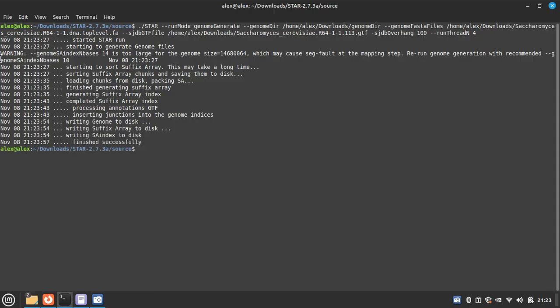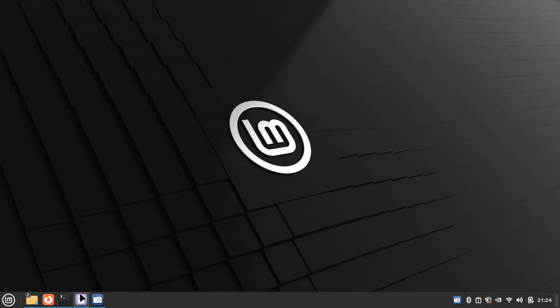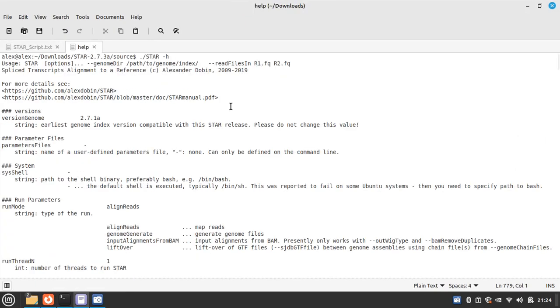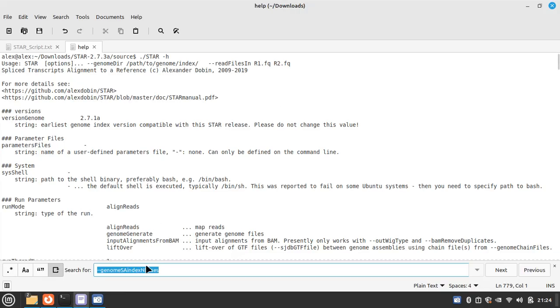Okay, let's check the warning, this argument, and just copy. And what to do, we have to check in the help section, Control-F and paste.